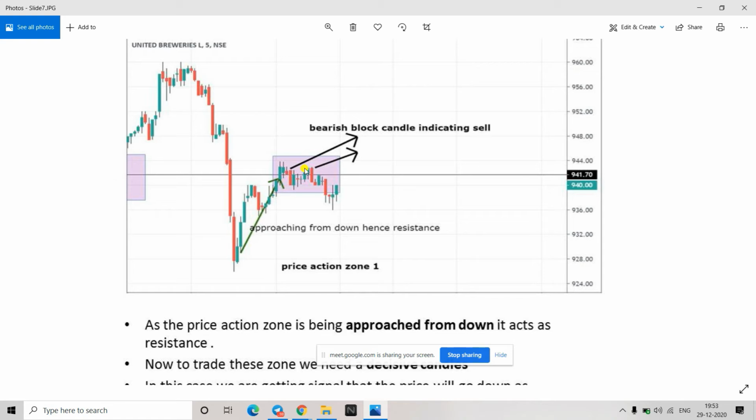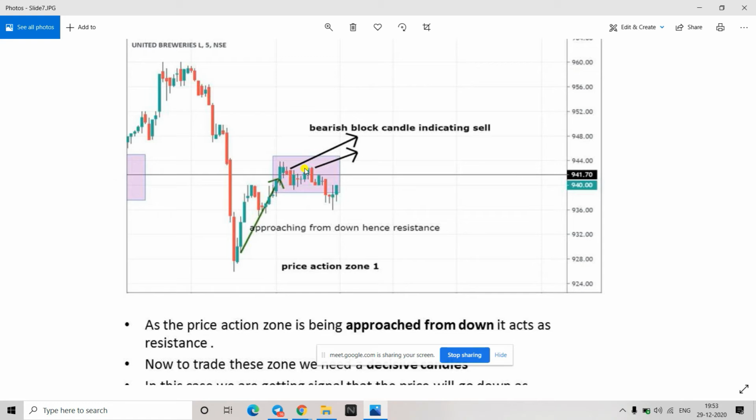Able to understand? Bearish engulfing, bullish engulfing, hammer, hangman, dark cloud, the piercing, star pattern. All these were your decisive candlestick patterns. You have to find those patterns formed around it.